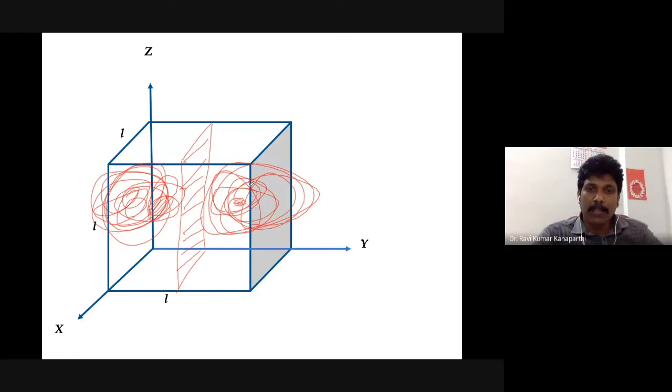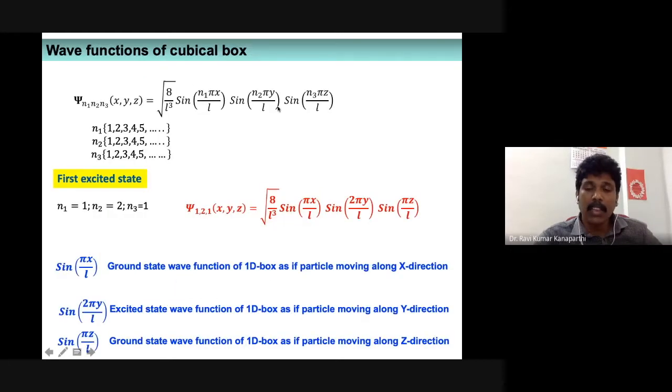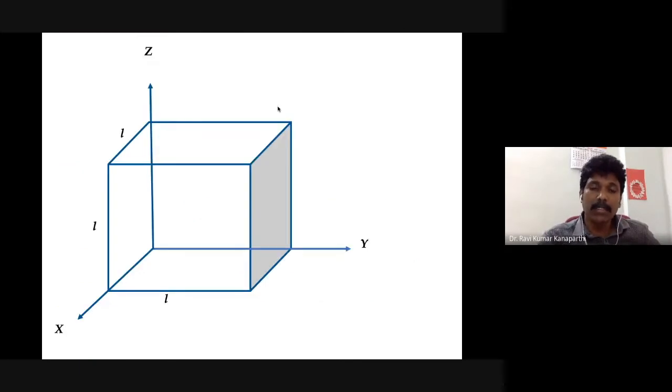At 3L by 4 it has a maximum value, so you can put a thicker shading here, and moving in this direction the wave function will be 0. Similarly, towards L, the length of the box, it is going to be 0. Moving away from L by 4, in either direction, the wave function is again going to be 0.